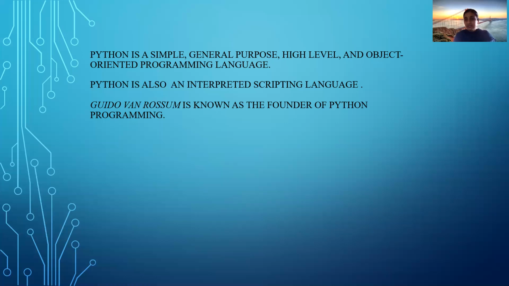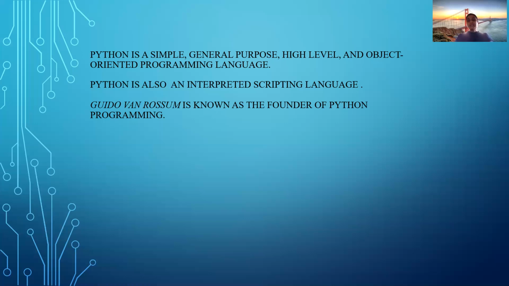It is difficult for us to develop a code by using the machine language. And so here Python is a high level language. That means you are going to use simple English alphabets, numerics, special symbols to develop a code. Okay, that means it is easily understood by the human being. So a human being can develop a code in a very easy manner.